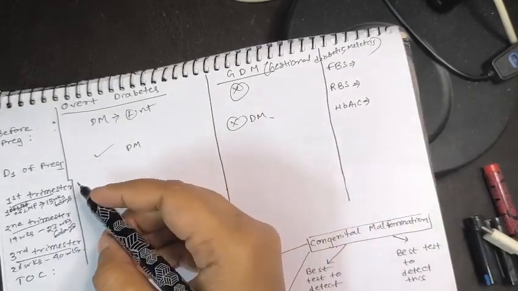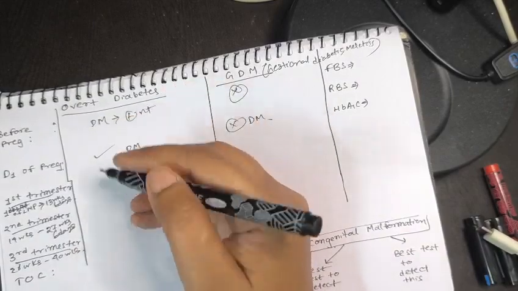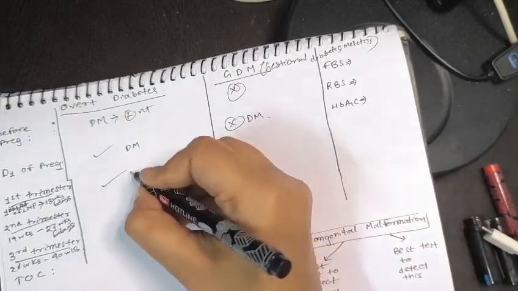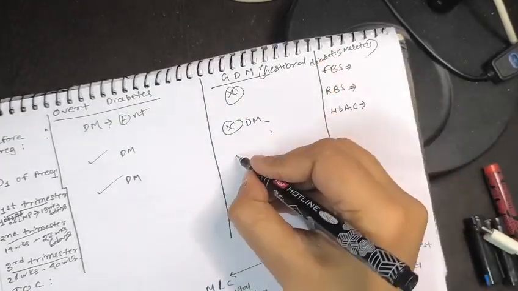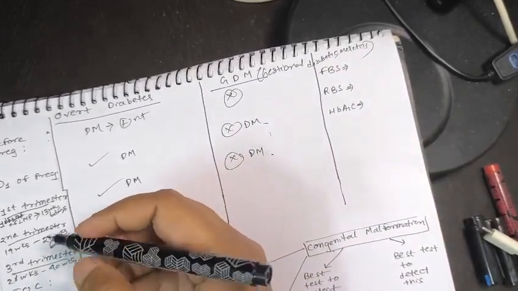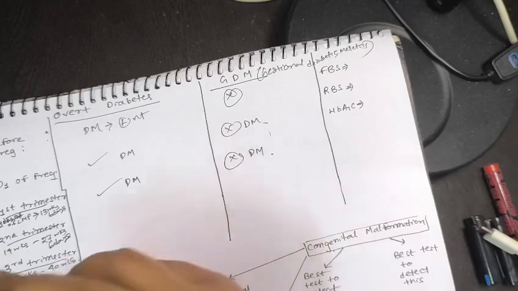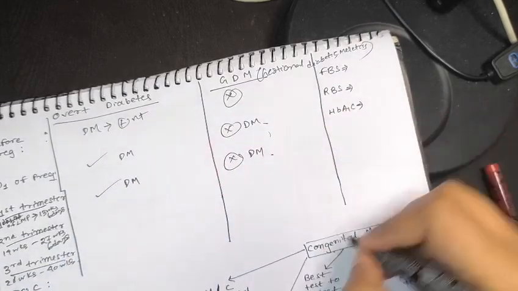Now what about first trimester pregnancy? In the first trimester, in overt diabetes cases, the overt diabetic female will also have diabetes mellitus present, but in gestational diabetes mellitus in the first trimester it will not be present, the patient will not be diabetic. But now comes the second trimester, and in the earlier page I have already said that insulin resistance starts from when?